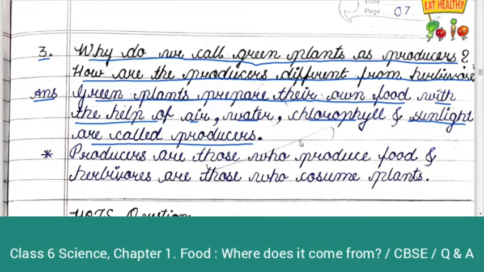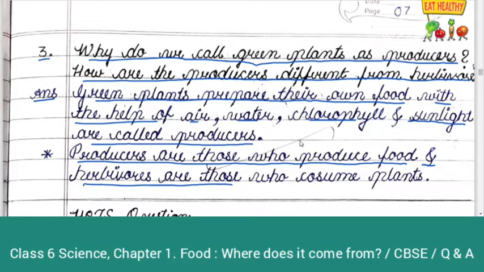Producers are those who produce food and herbivores are those who consume plants.